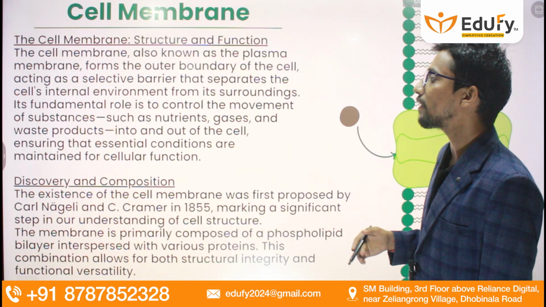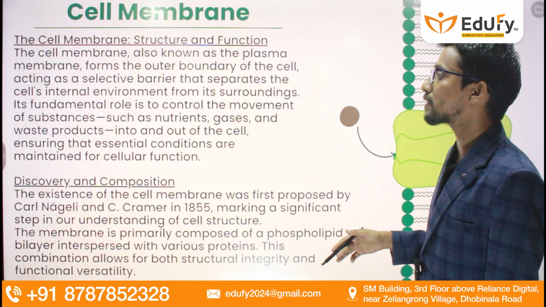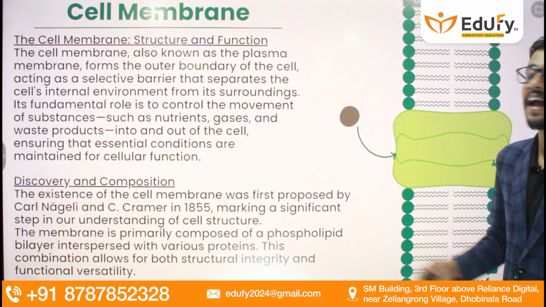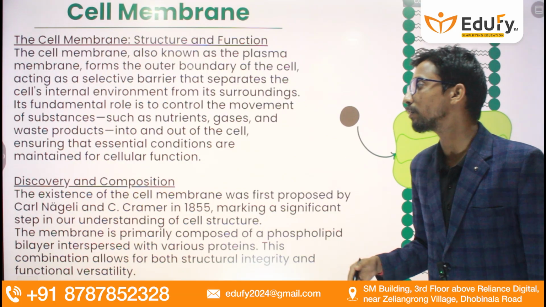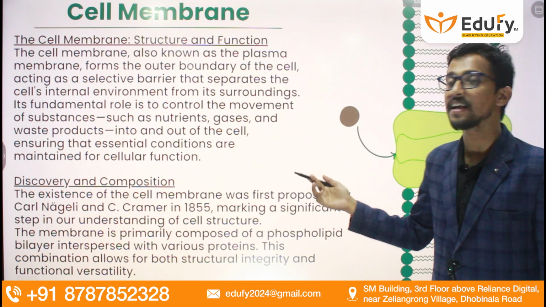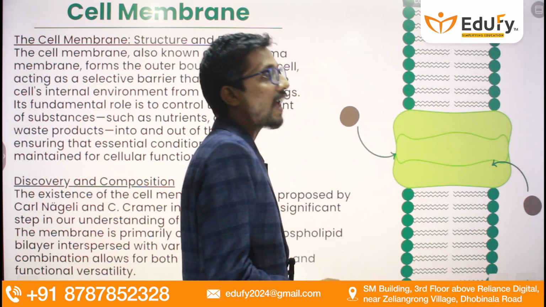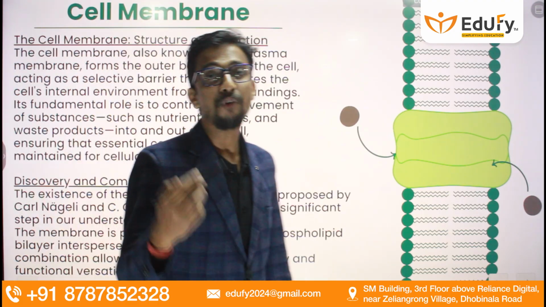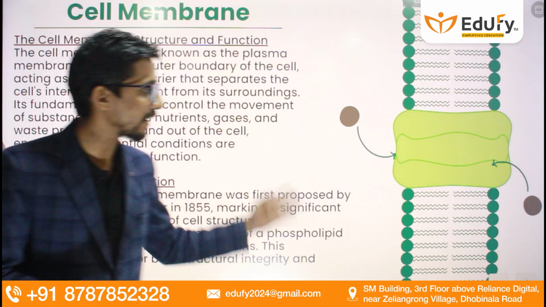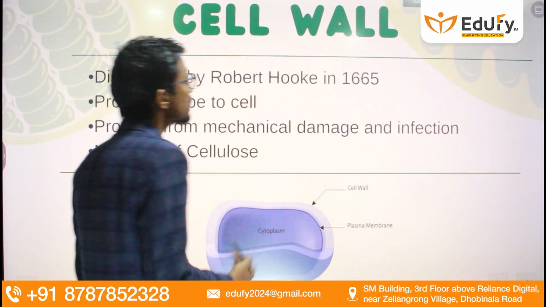So this is basically the function of the cell membrane. It acts as a selective barrier that separates the cell's internal environment from the surroundings, and it has a fundamental role to control the movement of substances such as nutrients, gases and waste products. See guys, this is the diagram, and it is made up of phospholipids, that is phosphorus and lipids, in a bilayer arrangement. Now we are moving towards our next slide, that is cell wall.